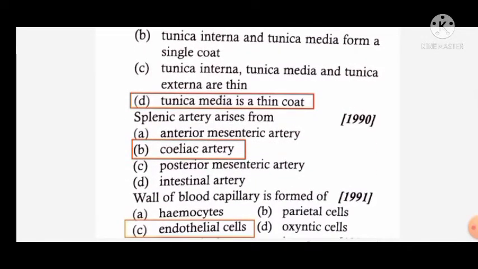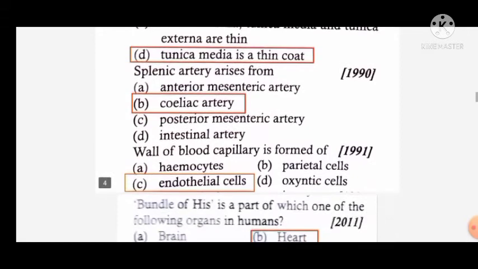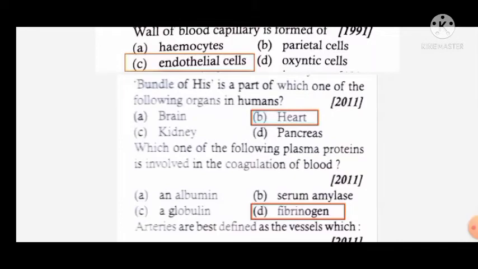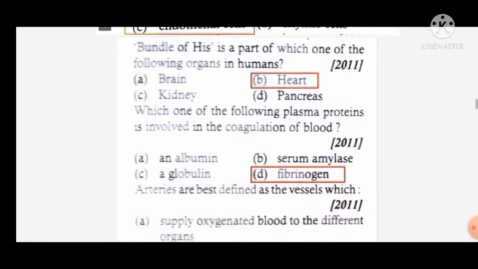Splenic artery arises from the celiac artery. This is a mug-up type question. The wall of the blood capillary is formed of endothelial cells. Bundle of His is a part of which of the following organs in the human? It is a part of the heart which helps in carrying impulses from the AV node to the Purkinje fibers.